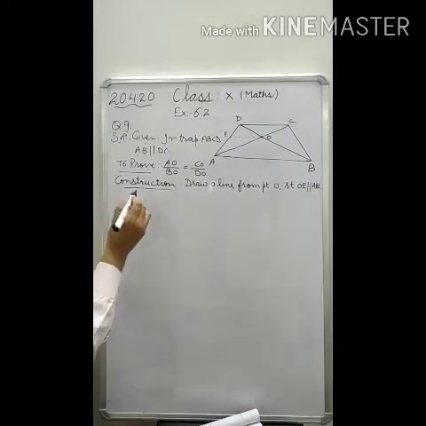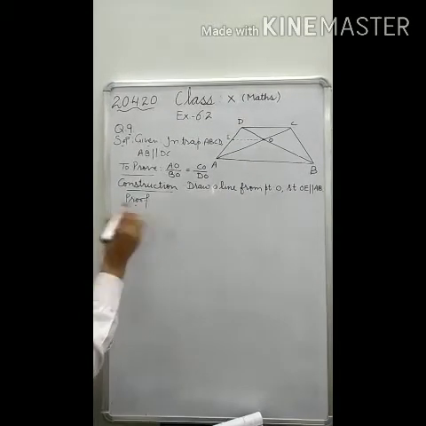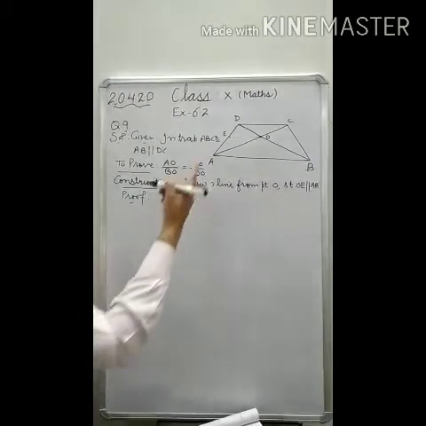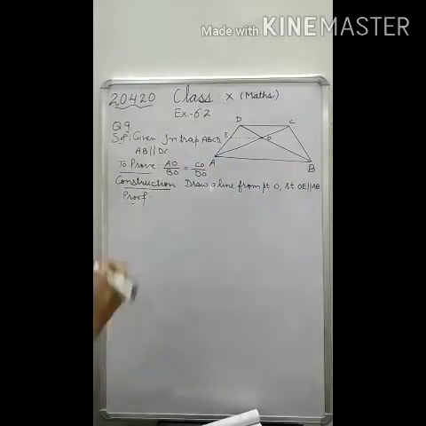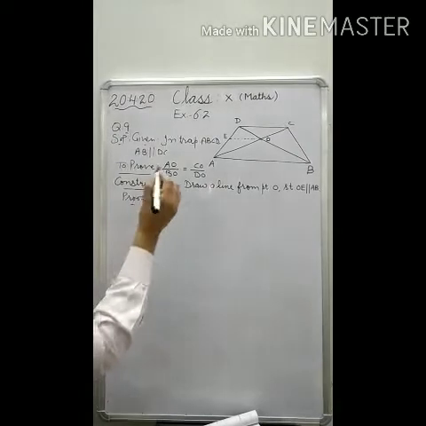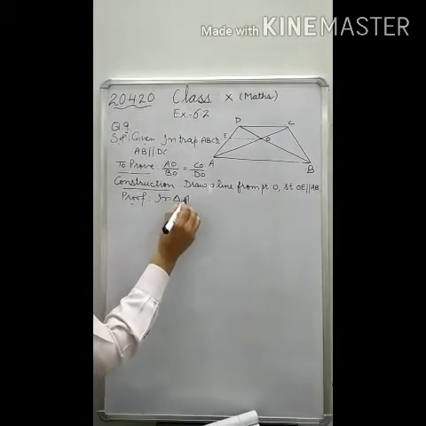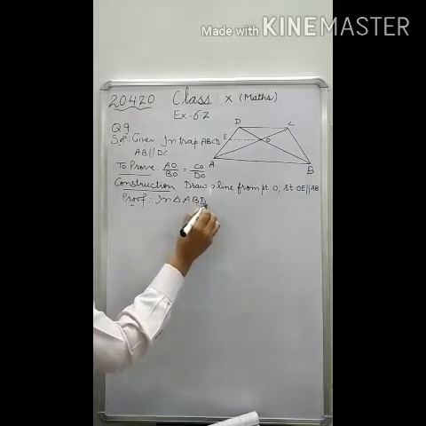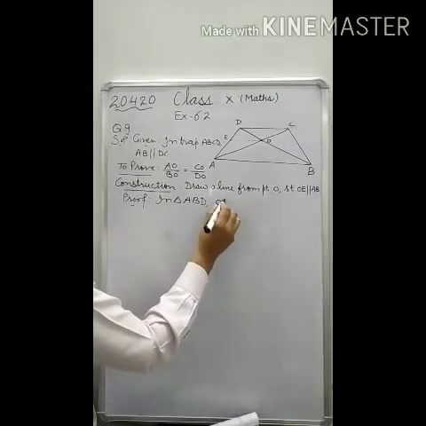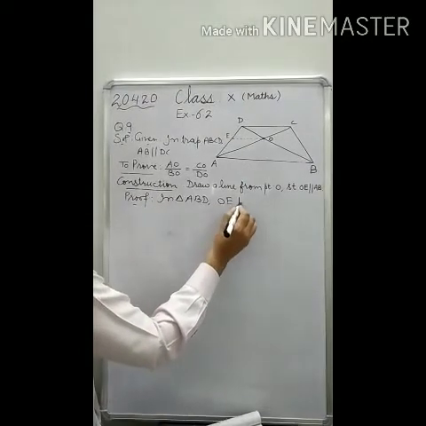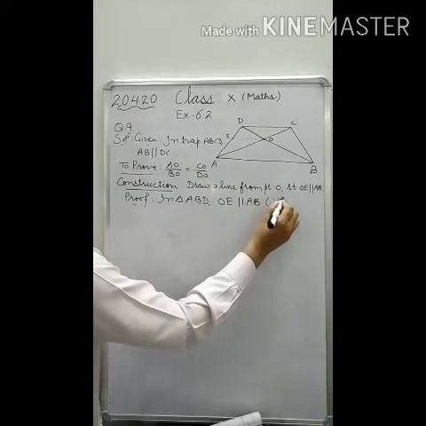Now let us start the proof. Students, when we start the proof, first of all take the triangle in which OE and AB both exist. So write, in triangle ABD, we have OE parallel to AB. Why is it so?